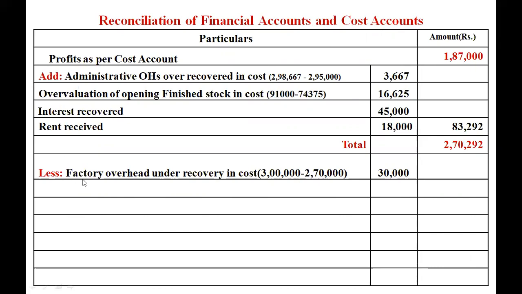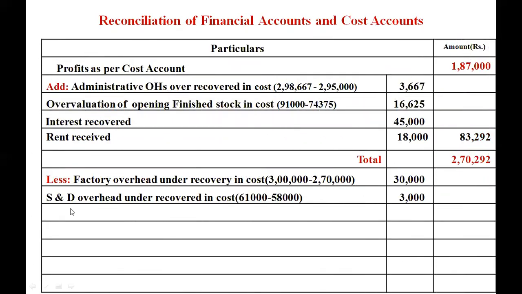Any charges or overheads which are under recovered or undercharged in cost books, and any losses or charges which are debited in financial books, are to be deducted in this format. Let us see which are deducted. Factory overhead under recovered in cost: this is the financial figure and this is the cost figure, so it is under recovered, and 30,000 is the difference amount.